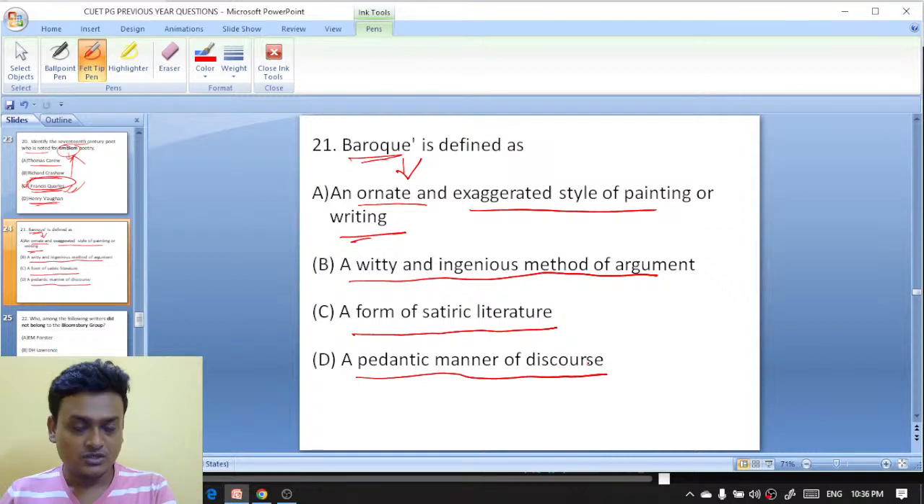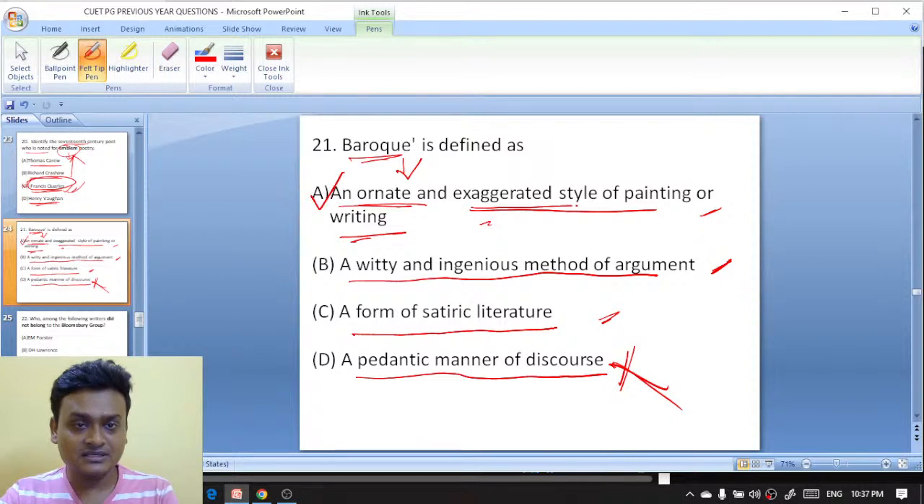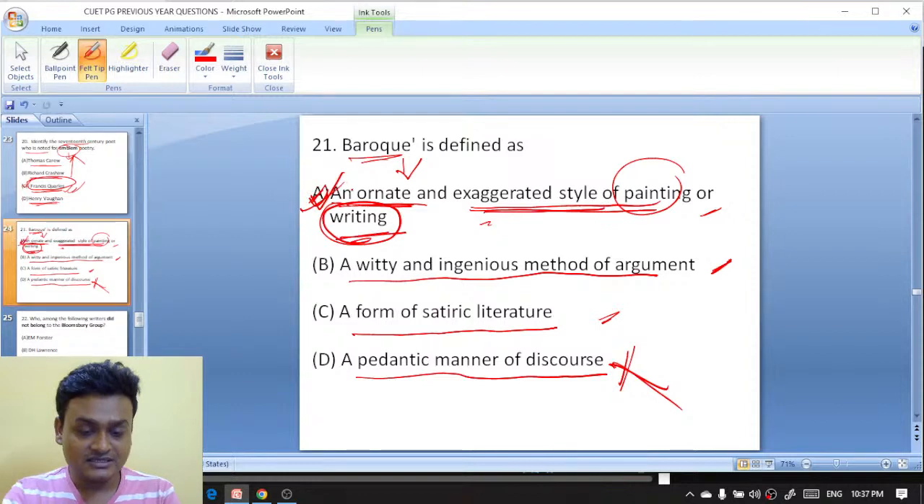What is Baroque? So this is the wrong option here. Now the three remaining options: a form of satiric literature, a witty ingenious method of argument, or an ornate and exaggerated style of painting or writing. Baroque is actually an ornate and exaggerated style of painting or writing. A is the right answer.